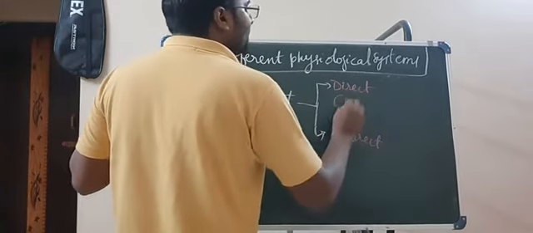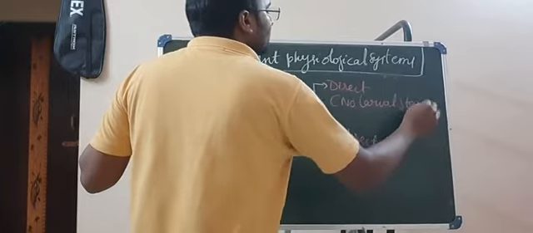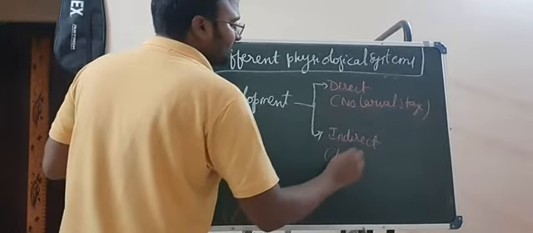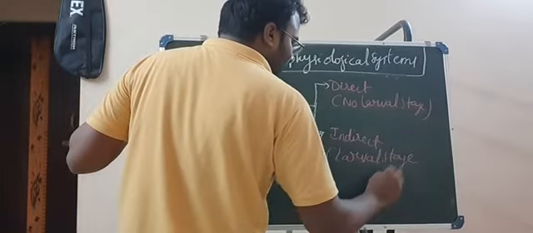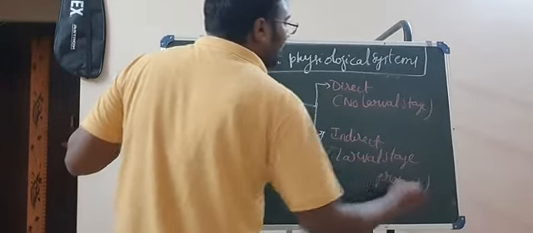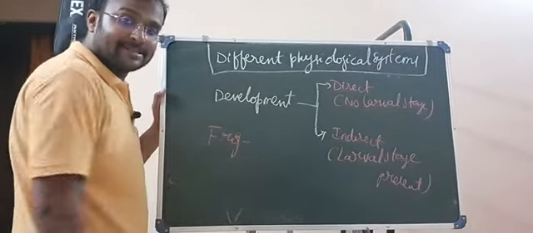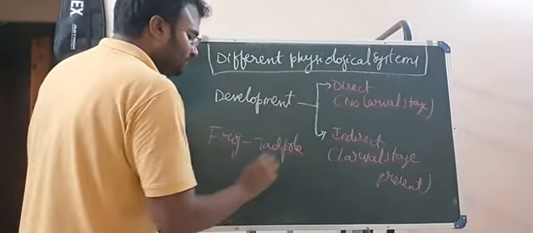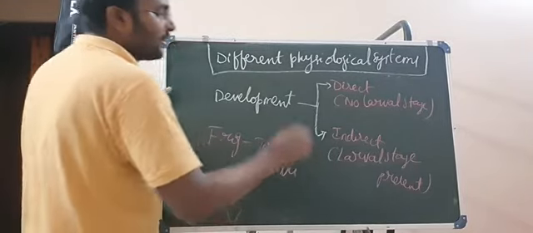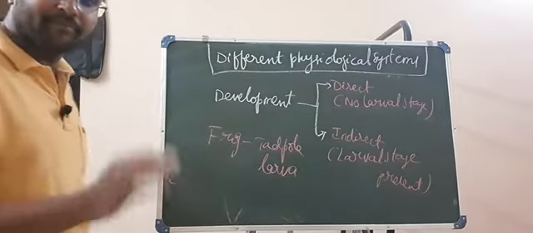Direct development means no larval stage. Indirect development means a larval stage is present. Say for example, a frog has a tadpole larva, whereas mammals, we humans, do not have any larva.